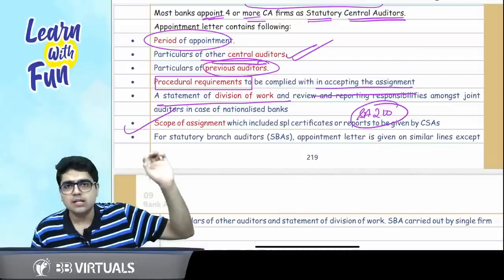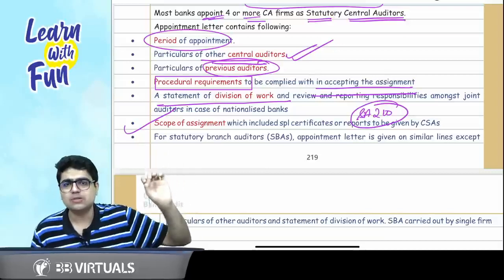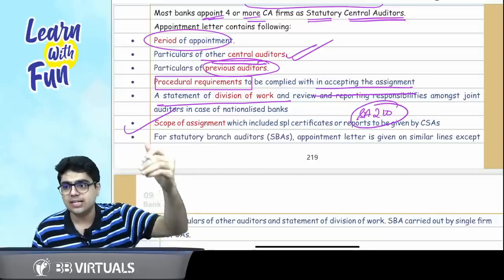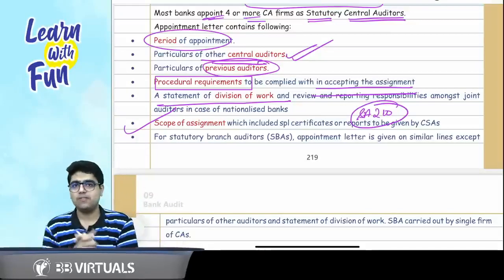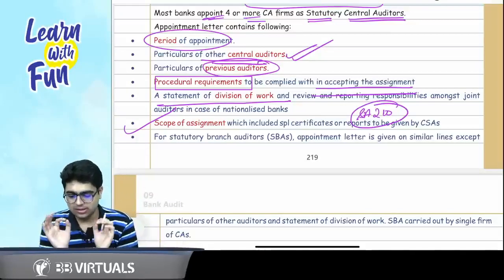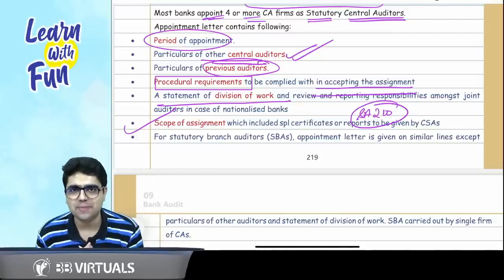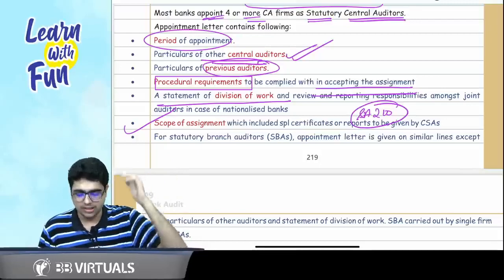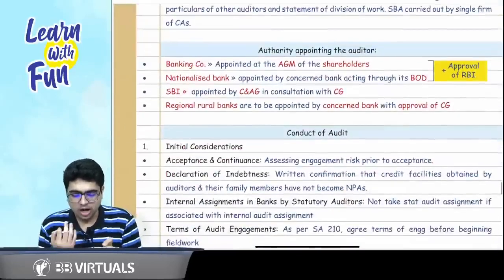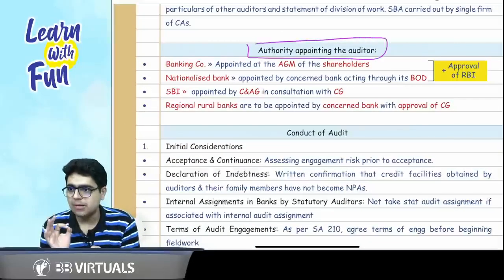Period of appointment, scope of assignment, details of other auditors, and the details of what? So details of previous auditor. And as someone told, joint audit SA 299 will be applicable. So a statement of division of work will be prepared and also shared with the management. Got it, sir?